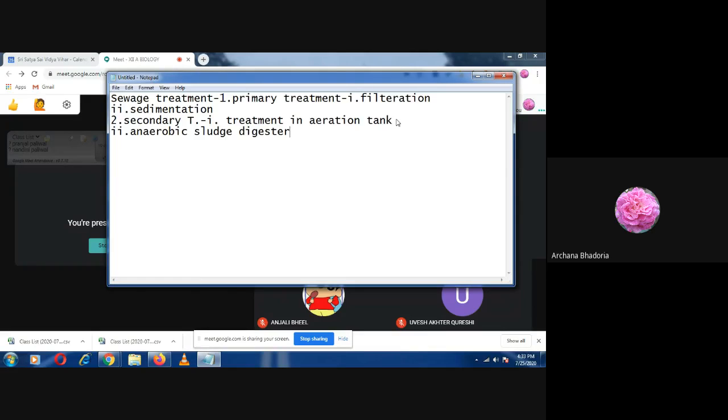Now when it is allowed to settle, the flocks in it, meaning the bacteria and fungal hyphae, will all settle down at the bottom. So that sediment of the flocks is known as activated sludge. Why call it activated? Activated because it has the living organisms, bacteria and fungi.